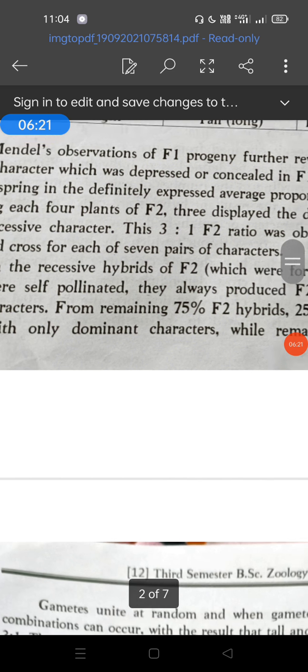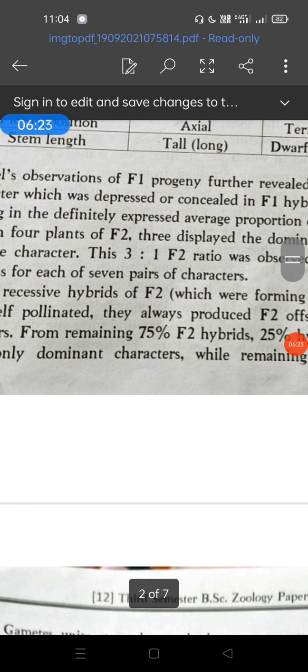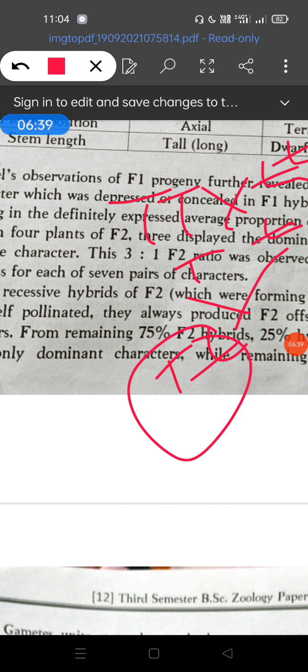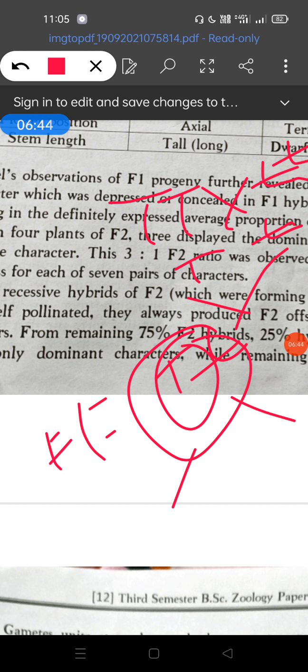So capital T crossed with small t gives gametes capital T and small t. By crossing these gametes we get the F1 generation, capital T small t. In this F1 generation, capital T stands for tallness and small t stands for dwarfness. Capital T is the dominant gene and small t is the recessive gene. Tallness is a dominant character which expresses itself in the presence of the recessive,